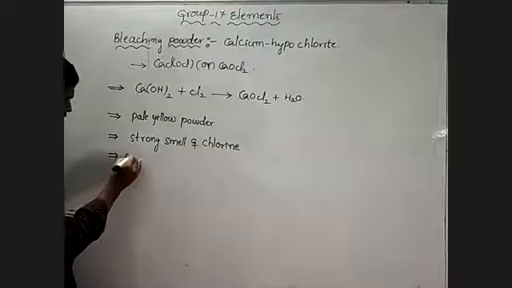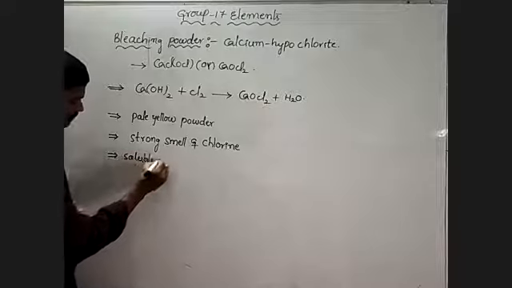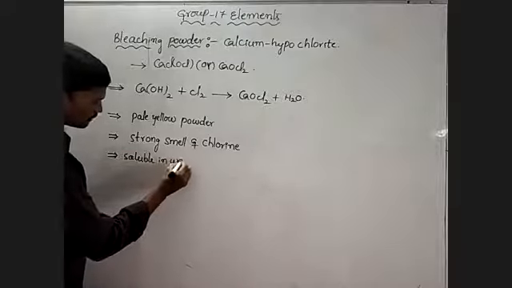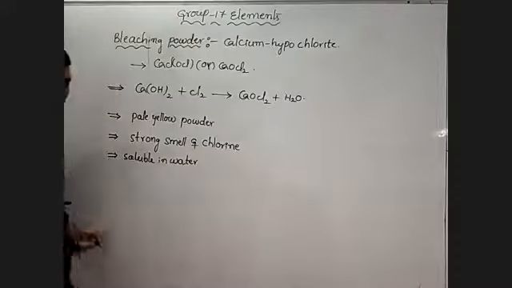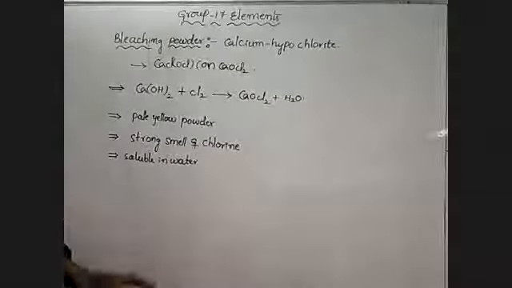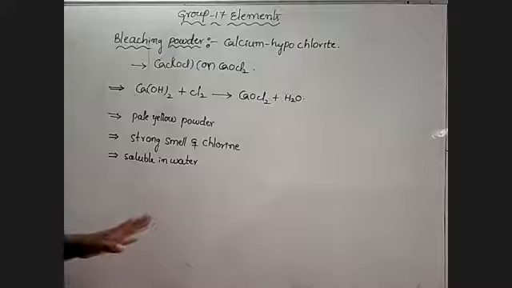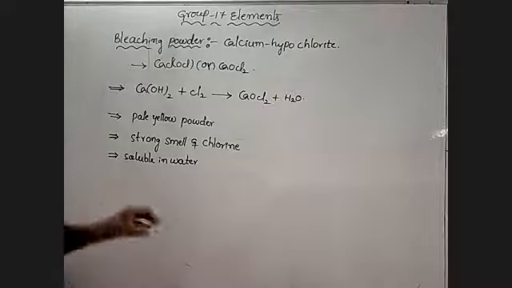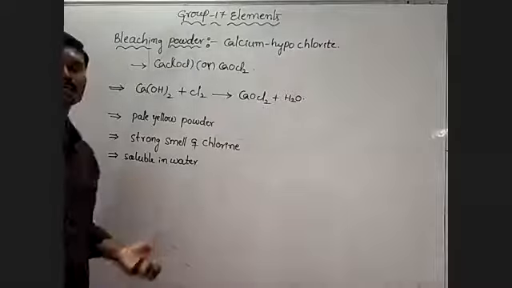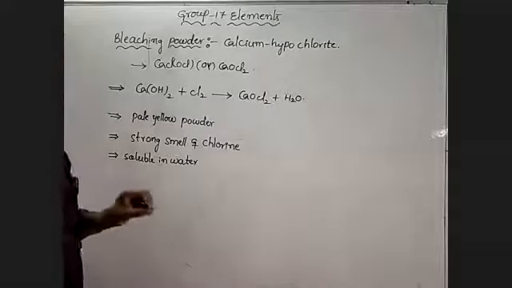It is soluble in water, but a clear solution never forms. Why? Because of the presence of impurities. దీనిలో impurities ఉంటాయి కాబట్టి clear solution form చేయలేదు.